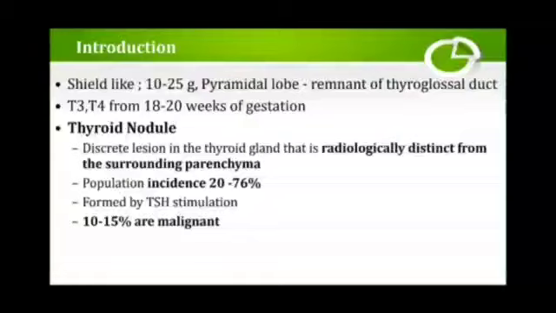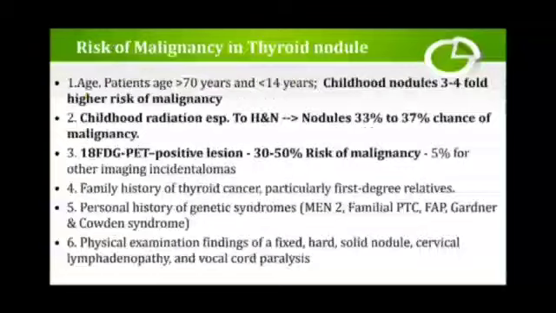A thyroid nodule is a discrete lesion in the thyroid gland that is radiologically distinct from the surrounding parenchyma. The population incidence is 20 to 76%. This thyroid nodule is formed by TSH stimulation, and about 10 to 15% of thyroid nodules are malignant. What is the risk of malignancy in a thyroid nodule?